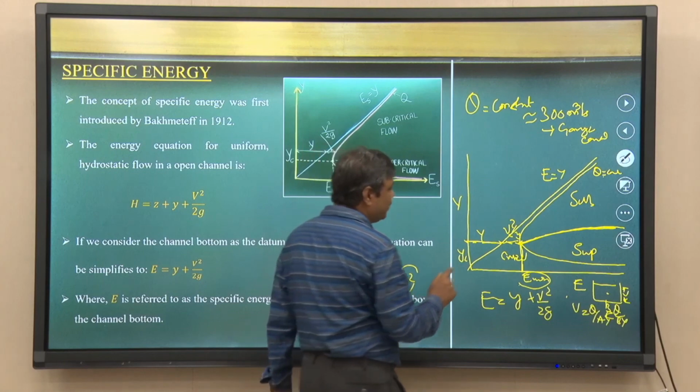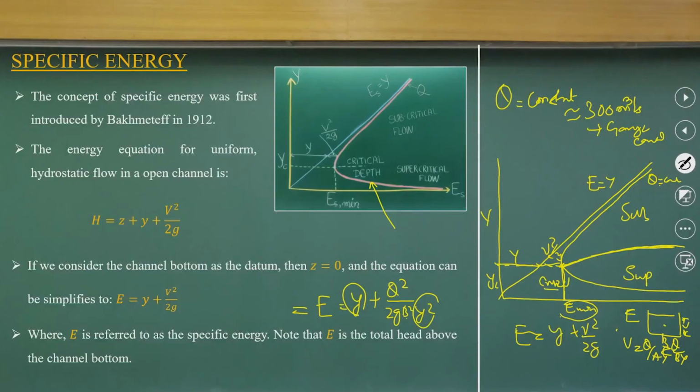So, this critical zone has two components divided: one is subcritical, another is supercritical. Very interestingly, if I take a particular specific energy and draw a line, I get two depths, y 1 and y 2.